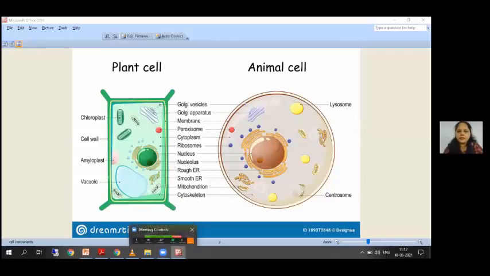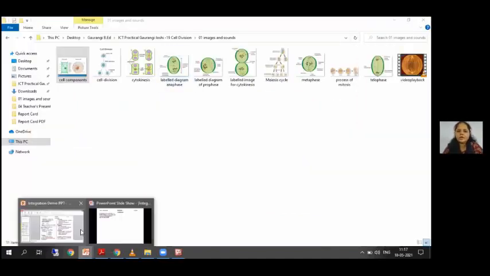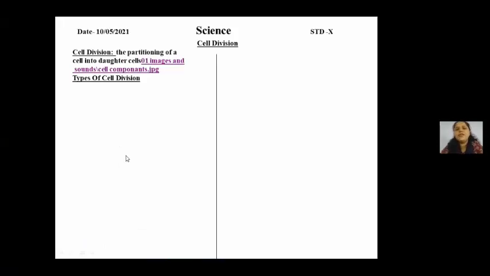So students, basically division occurs of these three. Cell division basically is the division of these three components, that is the cell membrane, the cytoplasm and the nucleus. Now let us see what are the two types of cell division. Cell division is of mainly two types, that is mitosis and meiosis. Today we are prominently going to focus on mitosis, mostly on the cell division in animal cell.